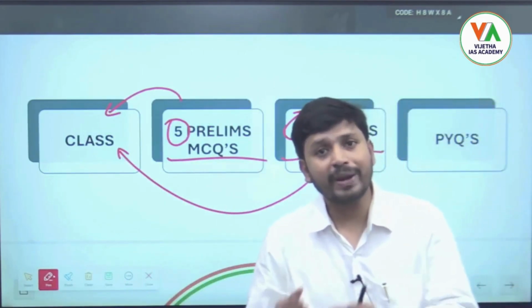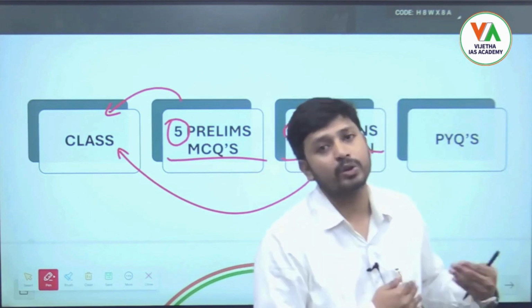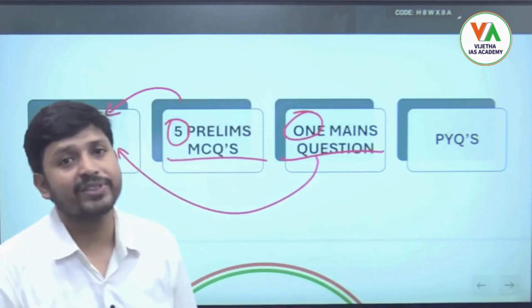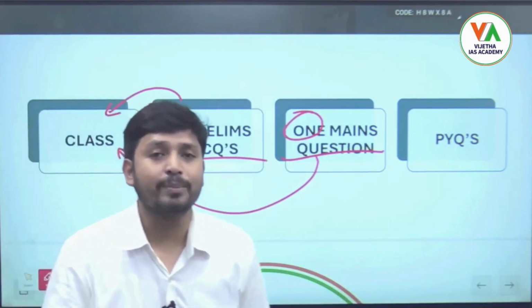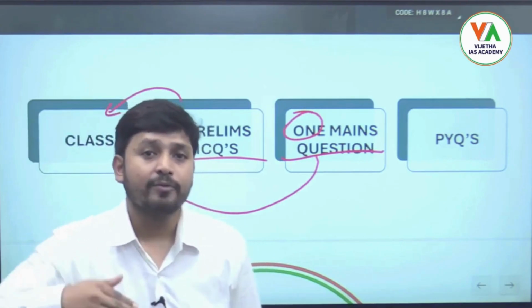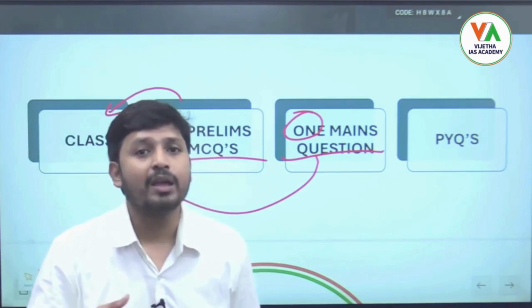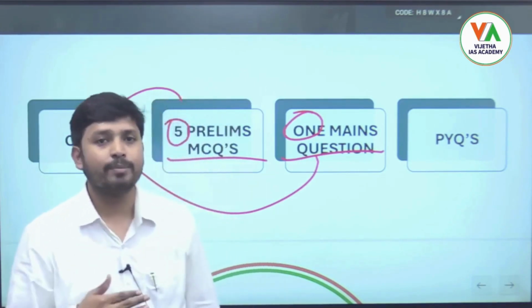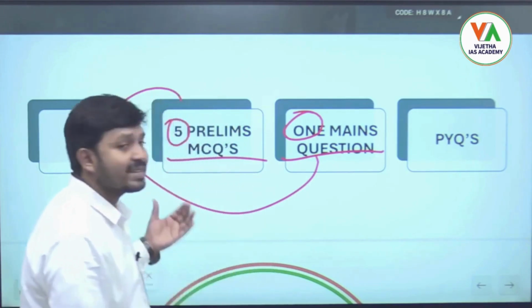Without practicing questions, it's very difficult to clear this exam. That's why we have planned our classes in such a way that every day we give some MCQs and one mains question, so that from day 1 itself we are practicing for our D-Day exam, that is the final exam for both prelims and mains. In that way we will discuss in our class.